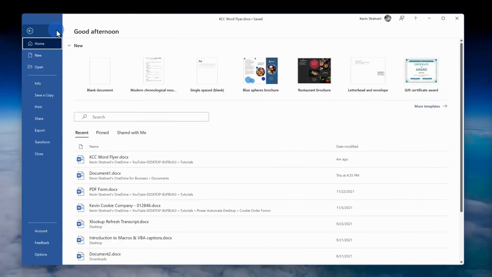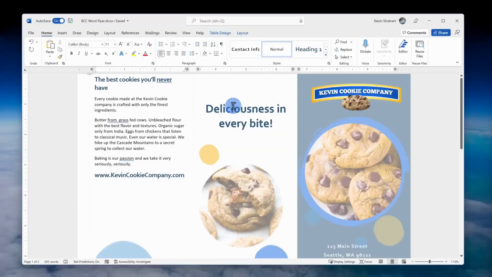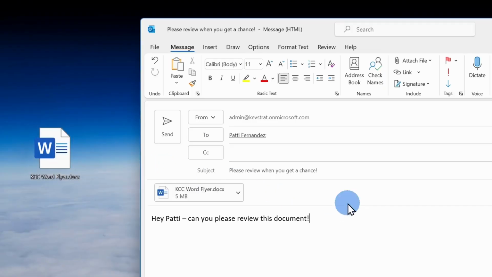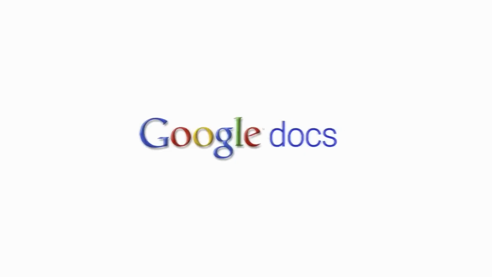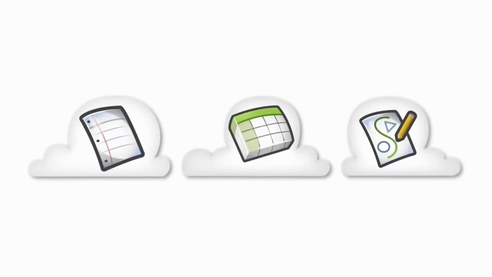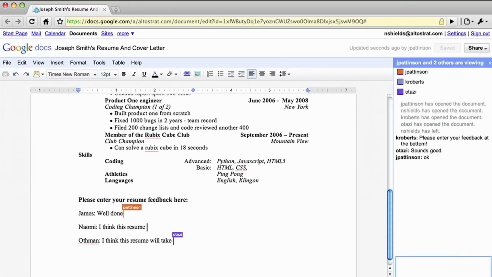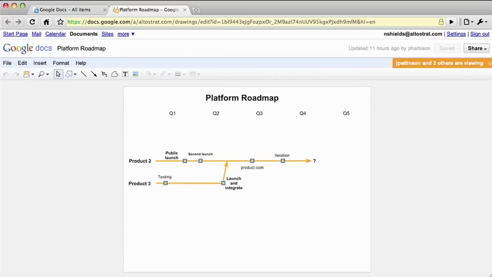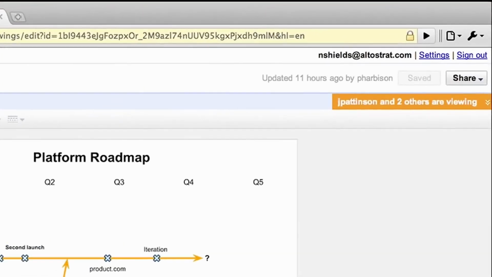To collaborate with others in the past, you would typically start a new document. You would type in some of your thoughts, and then you would save it and share it out with others, usually by email. Now, along came Google Docs, Sheets, and Slides, and now you can work together with others in real time. What a massive innovation, and it really changed the way people work. But still, you had to remember, well, what document were you in, and also what app were you using?